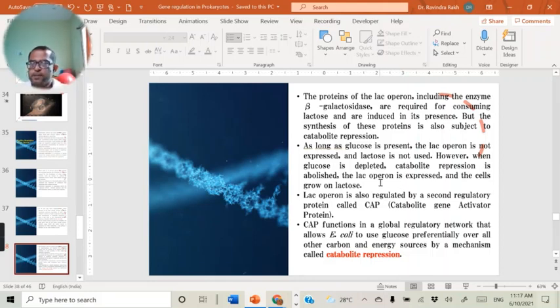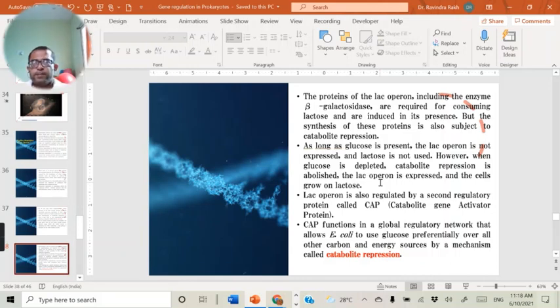Whenever glucose is depleted or utilized totally, lactose is the only carbon and energy source for E. coli. In such condition, E. coli starts expressing the lac operon genes and produces these three enzymes in order to bring in lactose and utilize it as a source of carbon and energy.